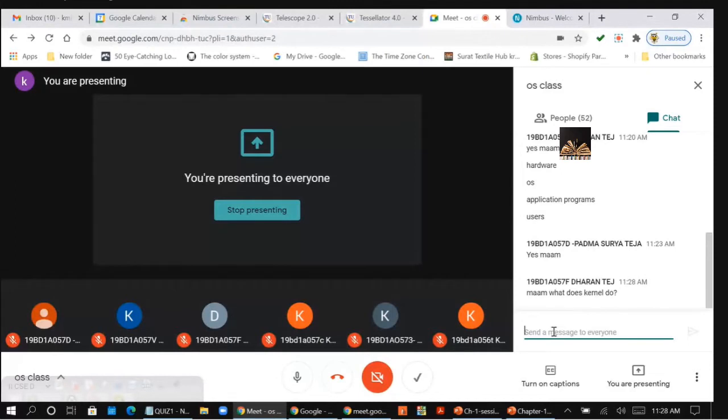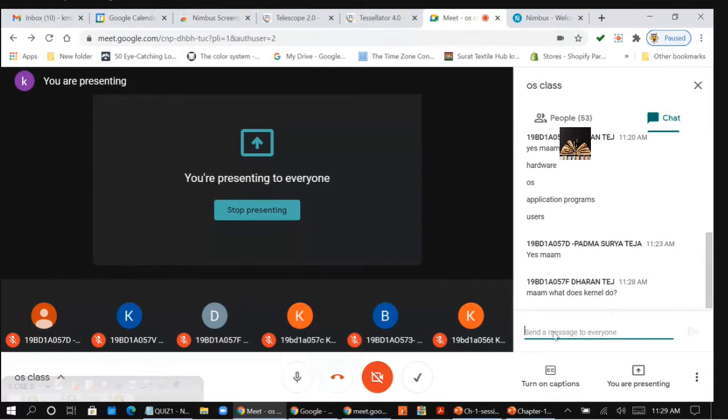Ma'am, what does kernel do? See, ma'am, kernel is also a part of the application program, right? It is a part of the operating system, right? So whenever you are using Bootstrap program, what happens? Bootstrap will load the OS files, right? It will load the OS files which are required to run the operating system. So that OS files, I can call them as kernel programs, right?